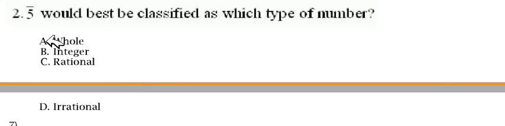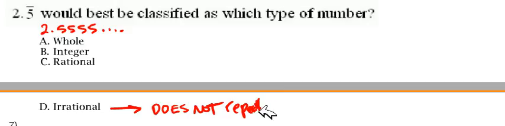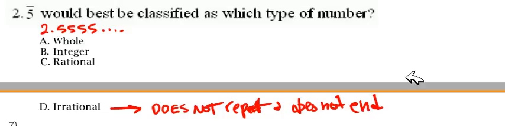This question is asking you to classify 2.5 with a bar over it, which means 2.5555555555 repeating. Okay, so you need to understand what each of these means: whole, integer, rational, and irrational. I already told you what irrational means. It means it does not repeat and does not terminate, or does not end, goes on forever. Okay? Everything else is rational.